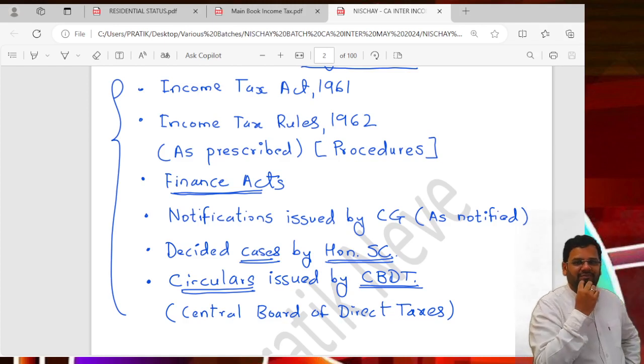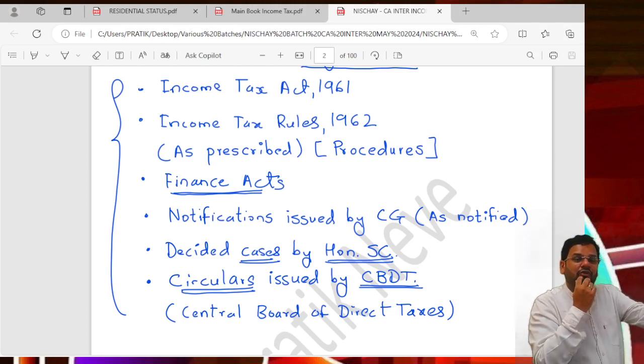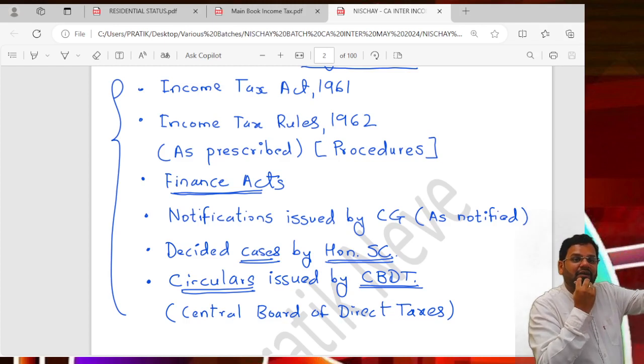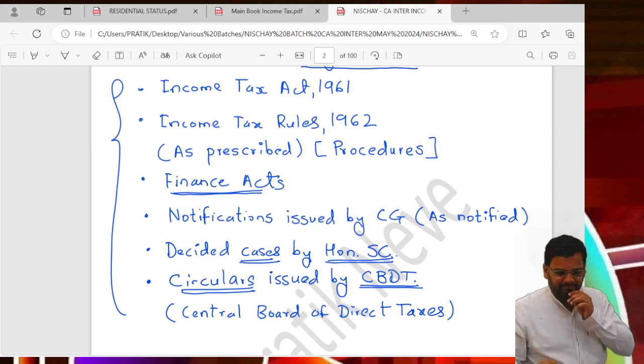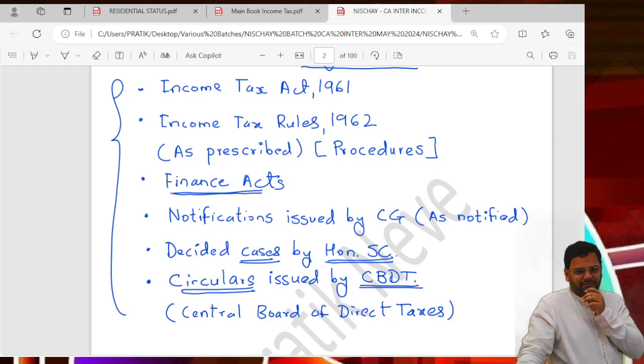That's it. If you are giving May 25, November 25, then amendments made by Finance Act 24 also become applicable. Understand this, because many students just study without understanding applicability.